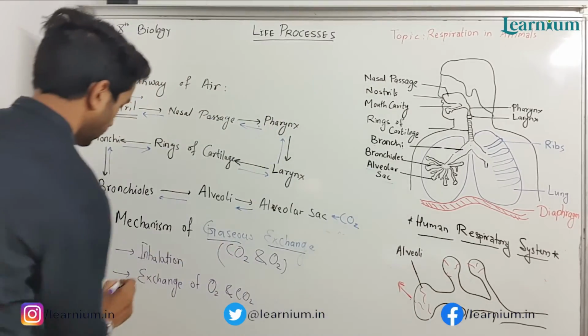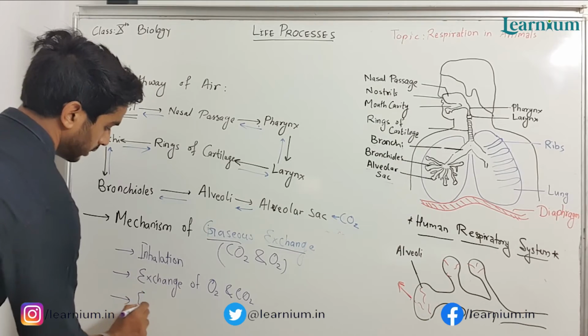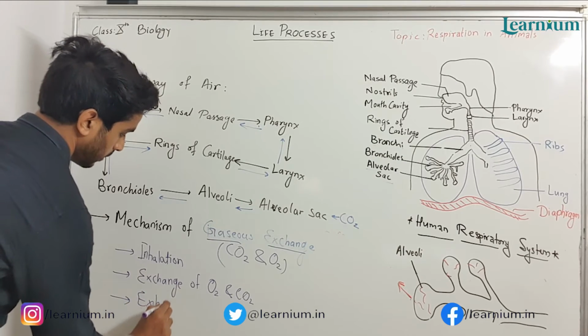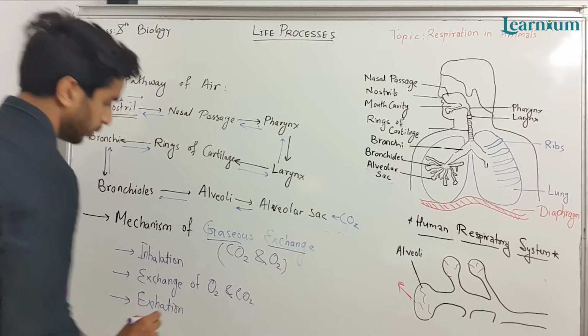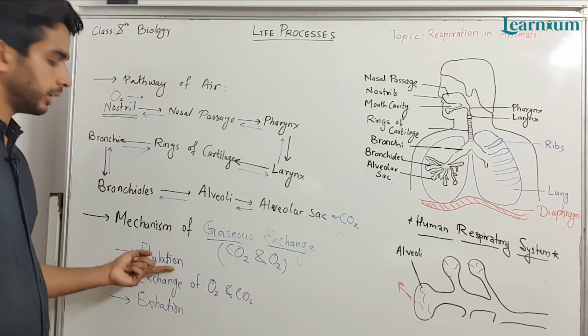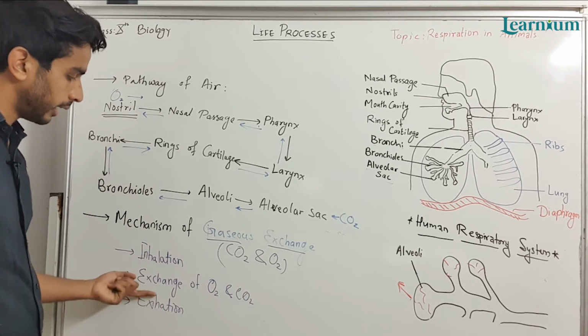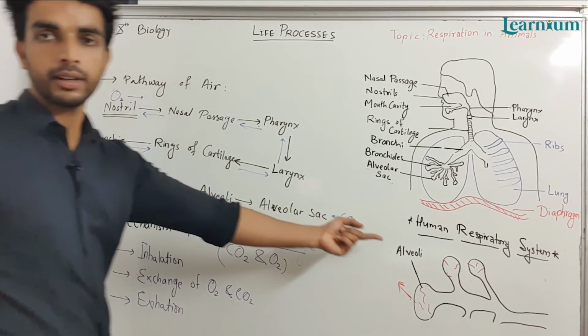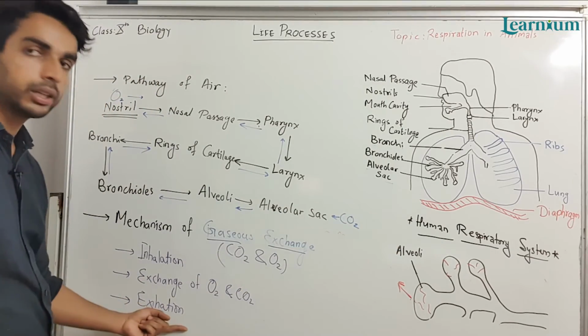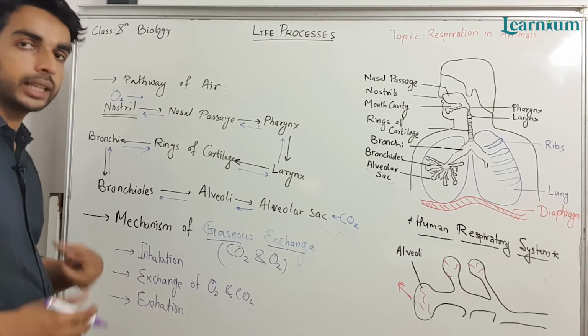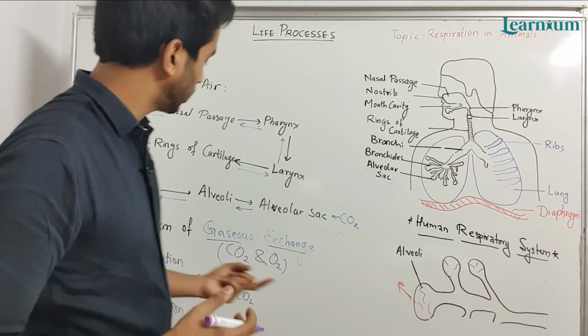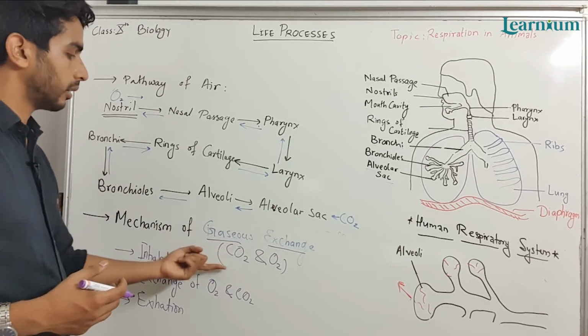Then last is exhalation. First is inhalation, which means taking in the air. Then exchange of O2 takes place inside the alveolar sac. Then third is exhalation of air, where we expel gases like carbon dioxide.